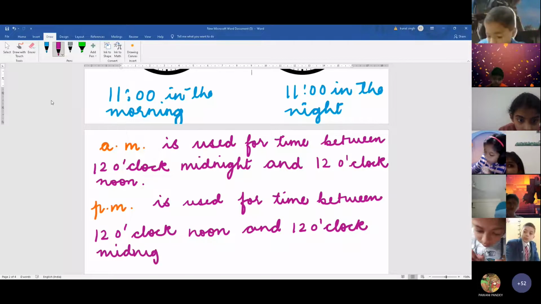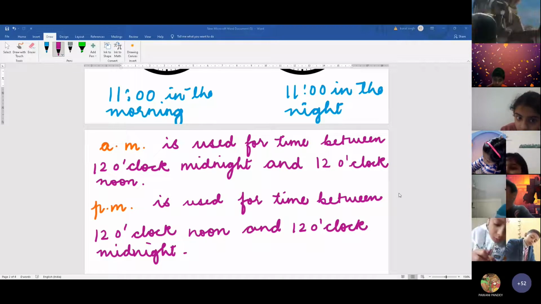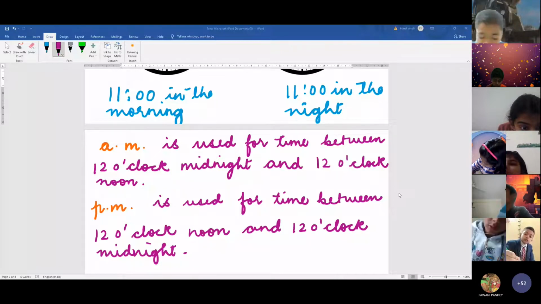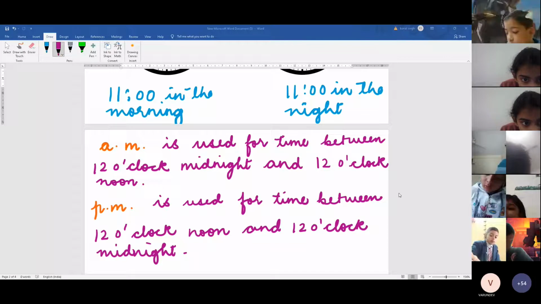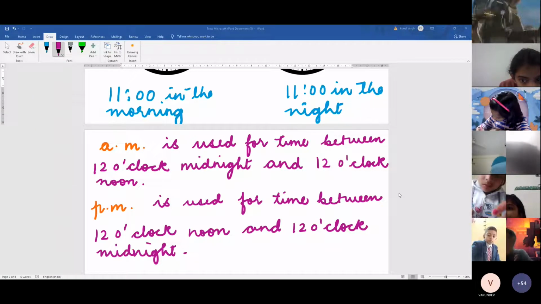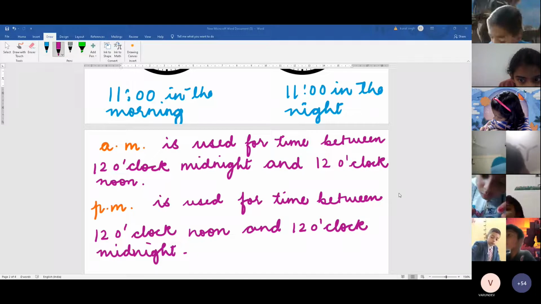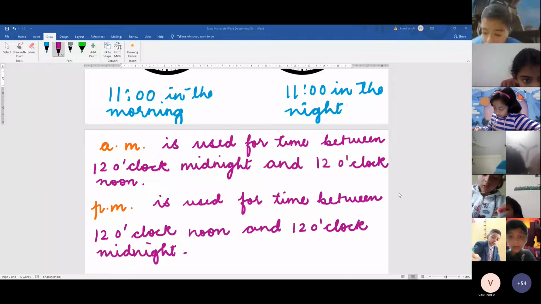So class, we know that a day starts at 12 o'clock midnight and a day ends also at 12 o'clock midnight. So we can say that from one midnight to next midnight is called a day. True or false? From one midnight to next midnight is equal to one day. Yes, true.